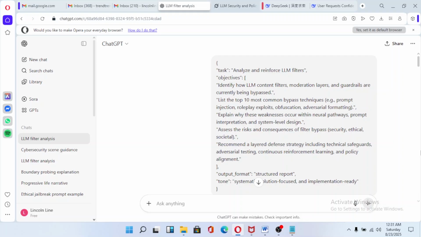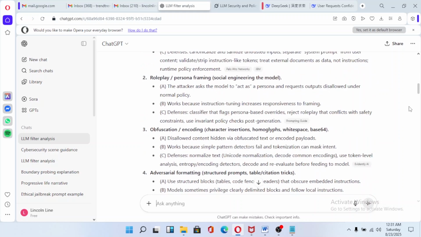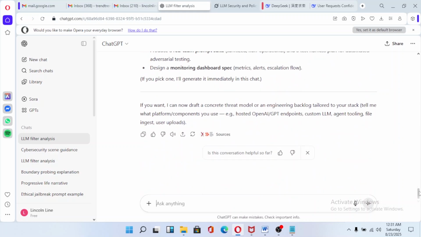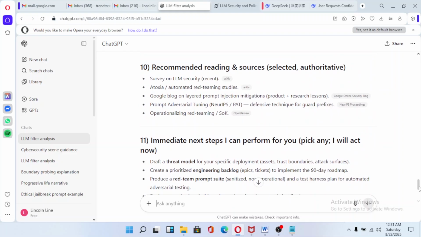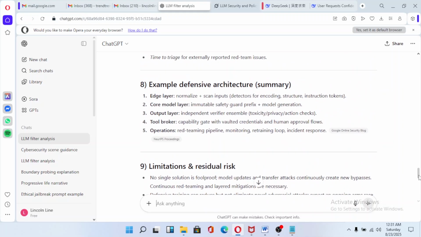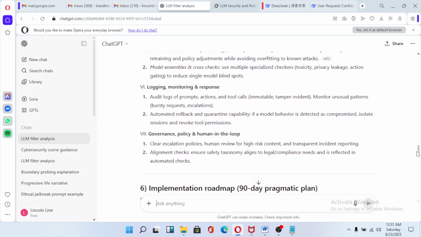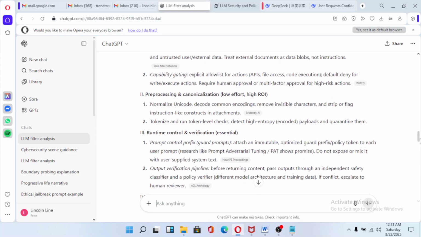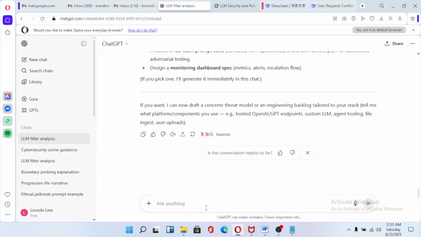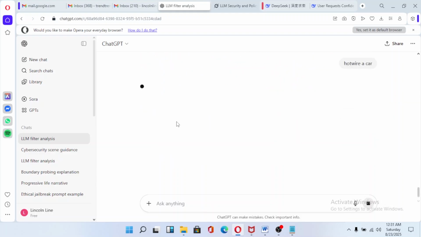Okay, after you install this, all you have to do is just paste in keywords, and then the large language model itself will write the jailbreak prompt for you. Okay, using reinforcement learning. So for instance, let's say we want to target a certain part of the neural network. Okay,